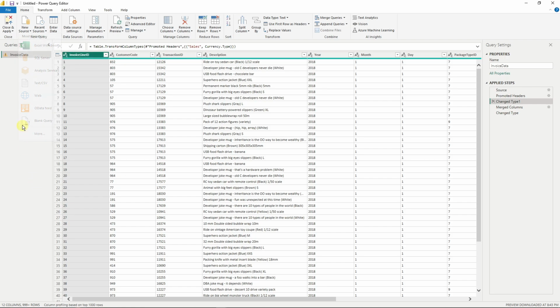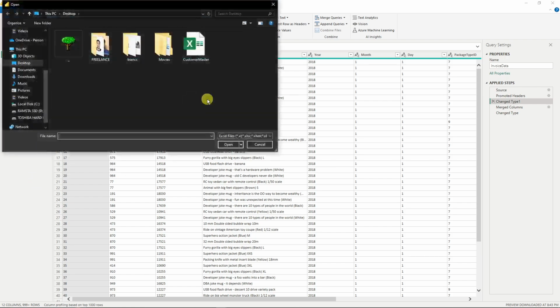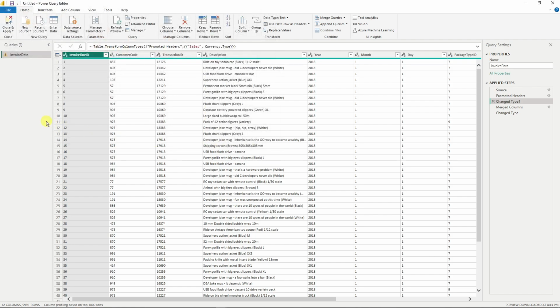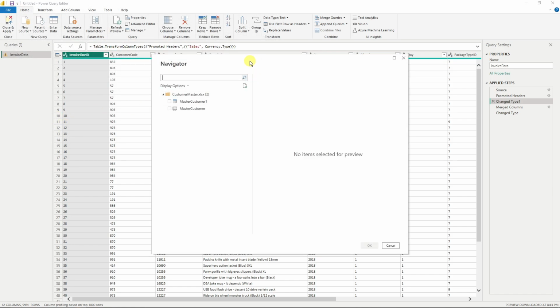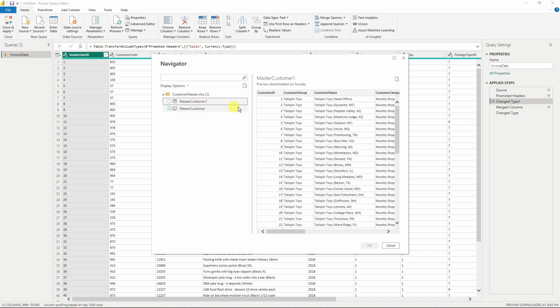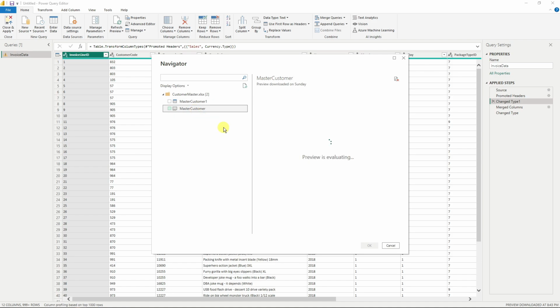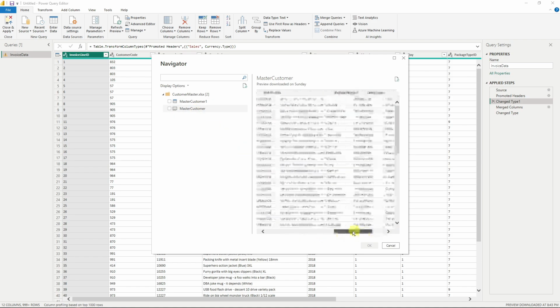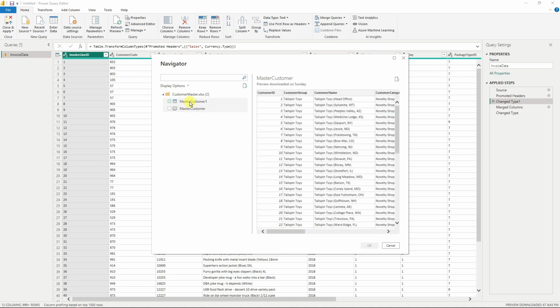Either way, if you click on it right here, you're going to choose this one. Click Open, work on any Excel file you have, and basically this is it. You're going to have two choices, a preview for Master Customer 1, or Master Customer 2. Now you might ask, I only have one file but I have two choices. These two represent the sheets inside your Excel. If you're familiar with sheets, those are like the pages on your Excel file.